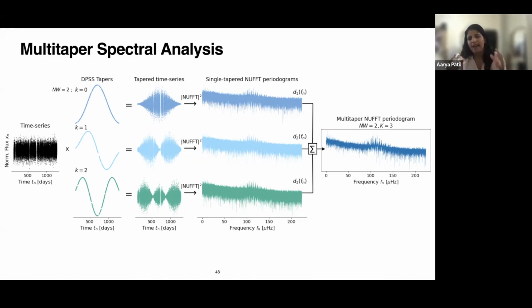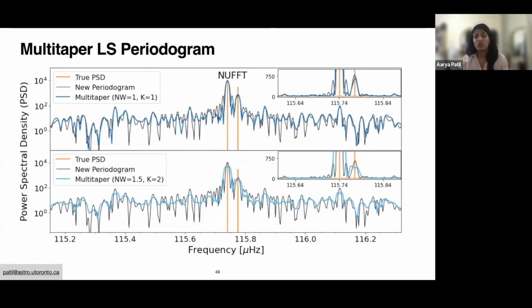You can average them because these are orthonormal to each other, so you can think of them as eigenfunctions. Through that, you get an estimate that has lower variance. So your noise is reduced and your spectral leakage is reduced as well, because the tapers reduce the leakage. To show how this works, I'm presenting this plot where at the top, again, I have the spectral response of my pseudo window that I'd shown before.